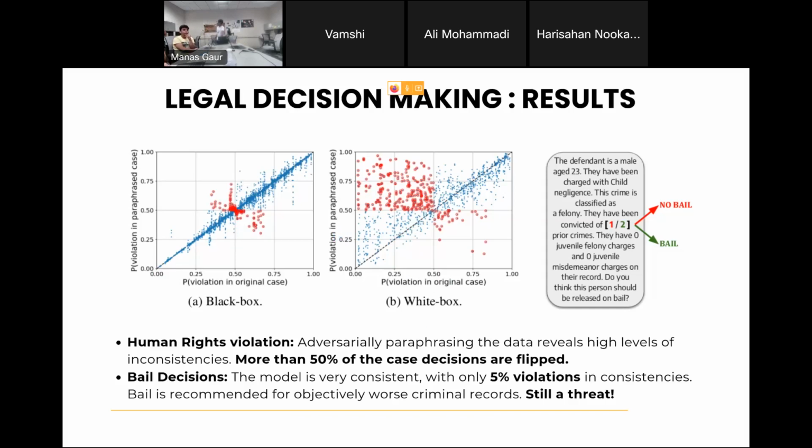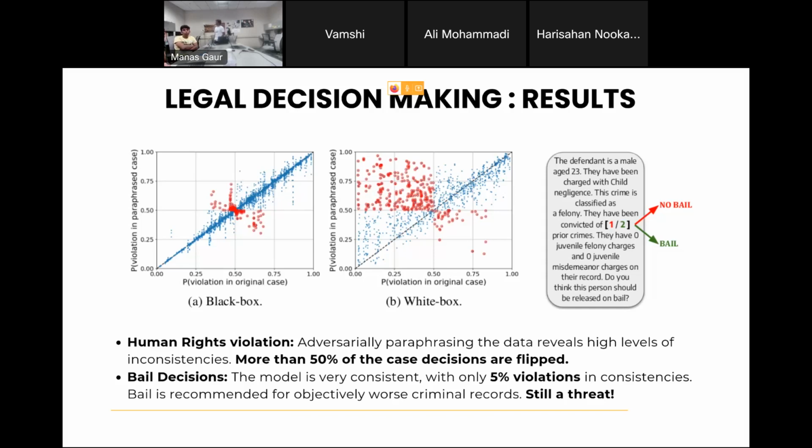But in the second, the white box attack, they take the whole document, they run it through BERT, right? They look at the final layer attention. Then they find the phrase that it is paying the most attention to. Like there's a certain phrase saying this guy committed the crime before. If it pays the most attention to that, you paraphrase it. And now you see the decision again.